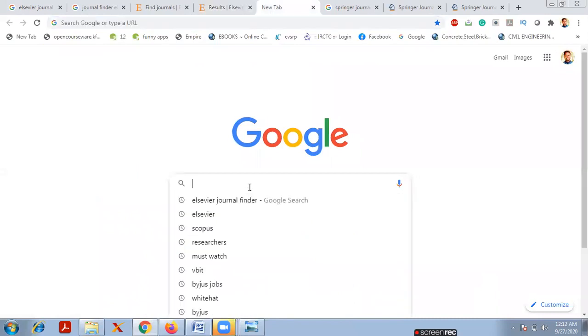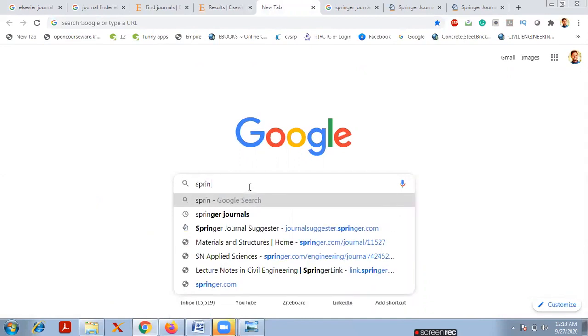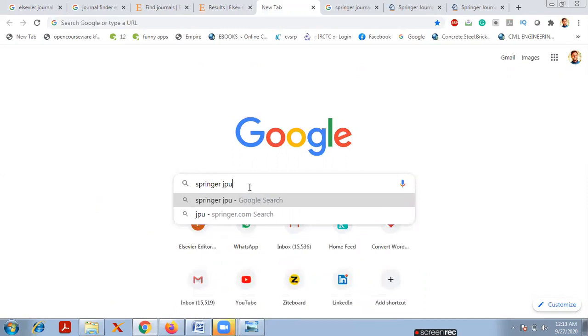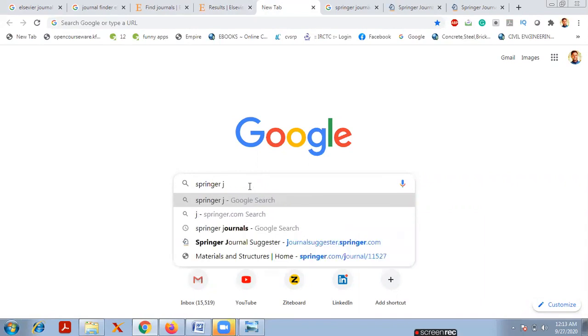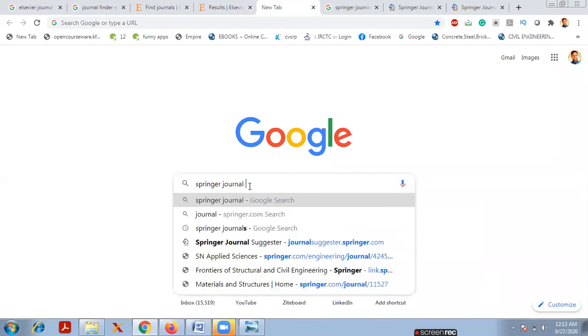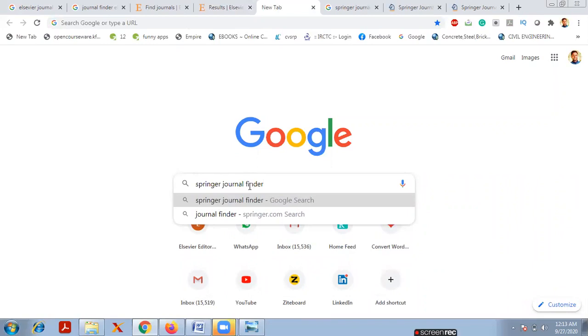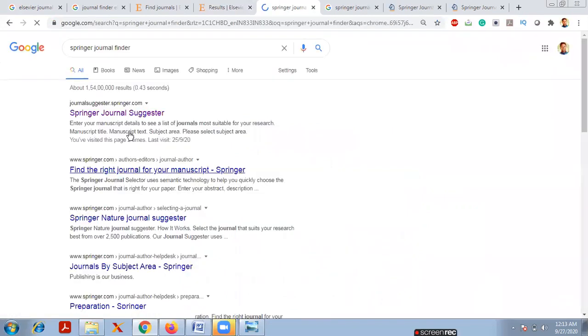Springer also has good journals, more than 2,500 journals. Now I will enter Springer Journal Finder. Simply I will enter Springer Journal Finder in Google, and after entering this, simply click on the enter button.